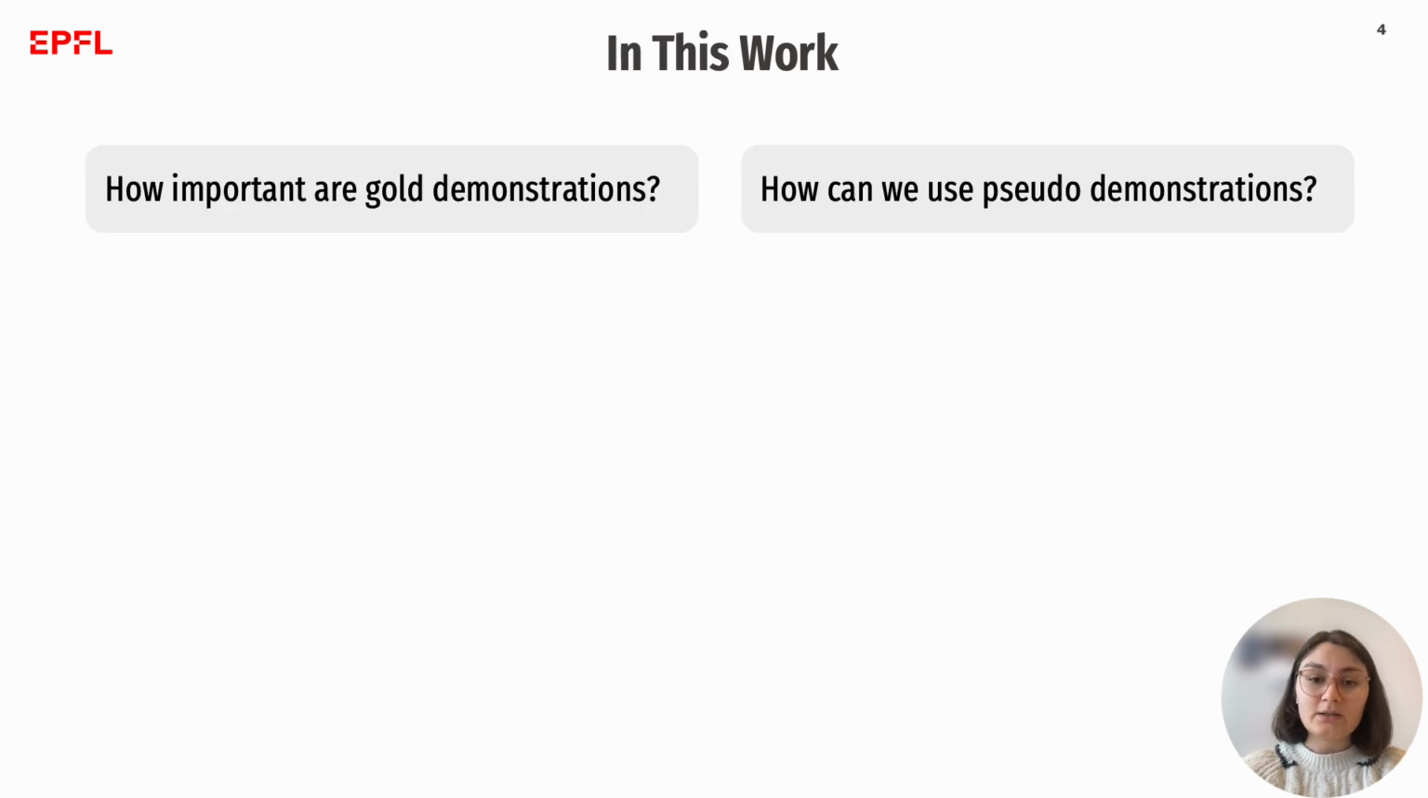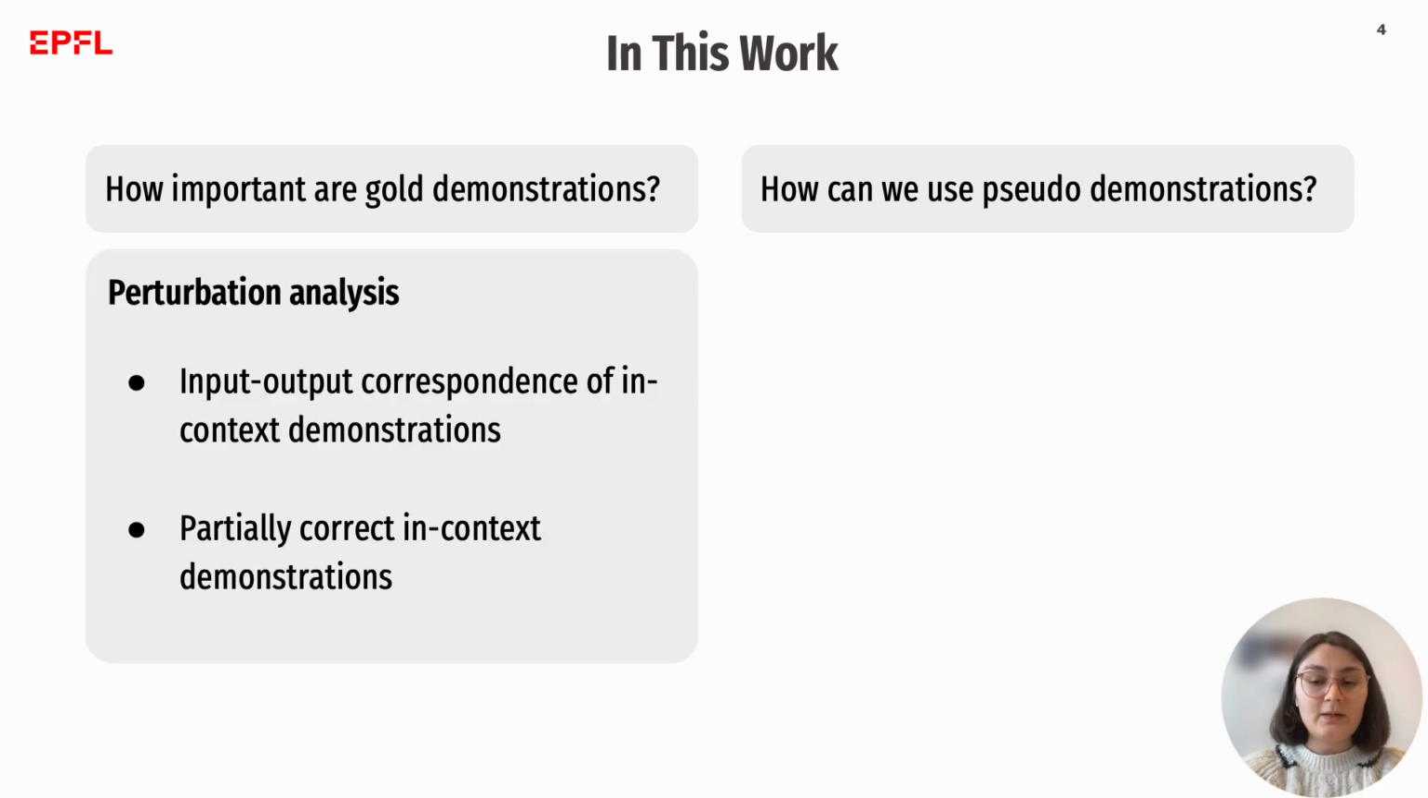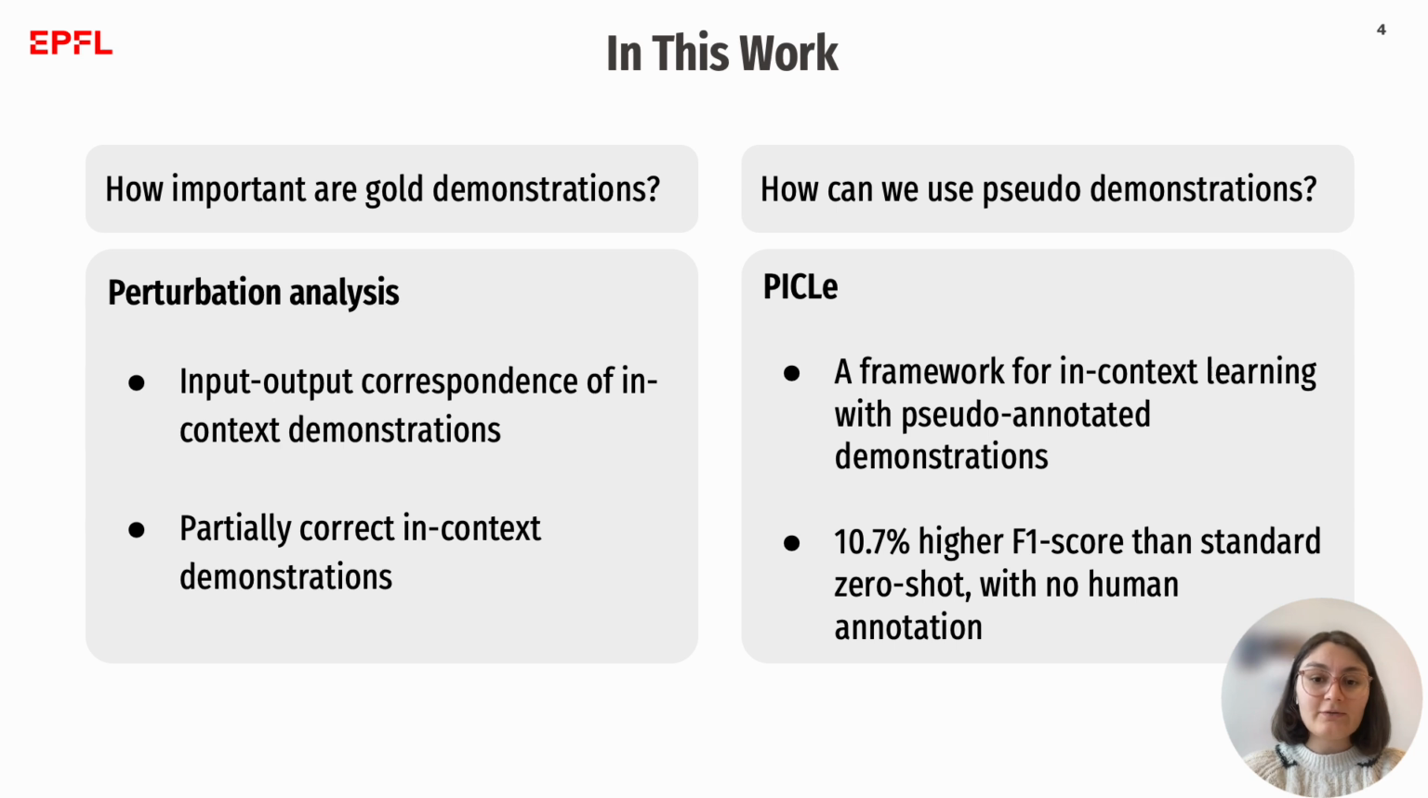In this work, we conduct a perturbation study of in-context demonstrations for low-resource named entity detection. To this end, we study the importance of input-output semantic correspondences and the effectiveness of partially correct annotations. Then, we propose a framework for in-context learning with noisy pseudo-annotated demonstrations. Our framework improves over zero-shot named entity detection by an average of 10.7 percentage points over 5 biomedical datasets.